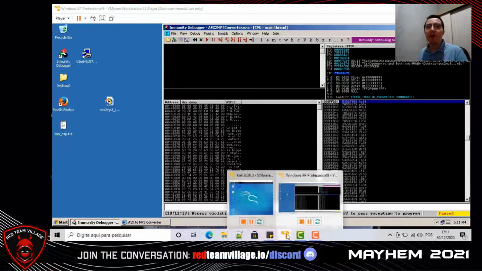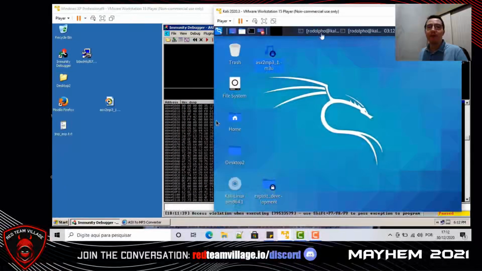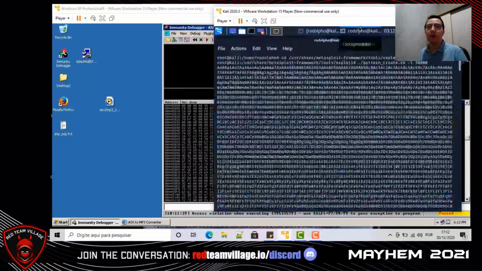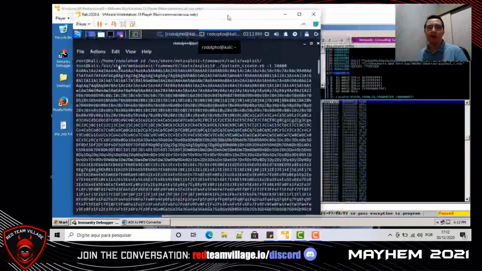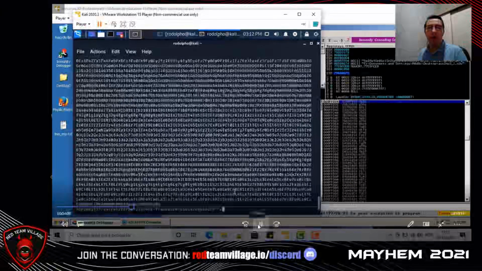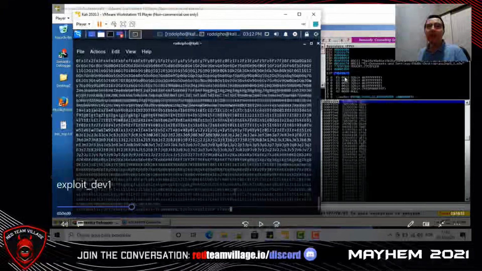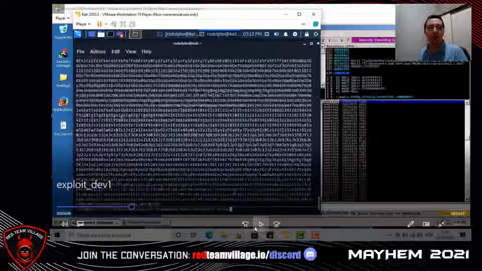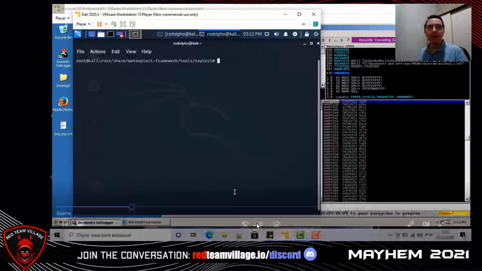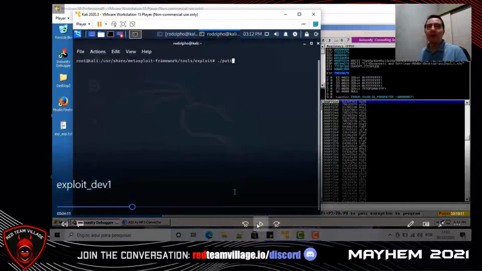And we have a value in register EIP. The register EIP indicates the next address the processor will execute.